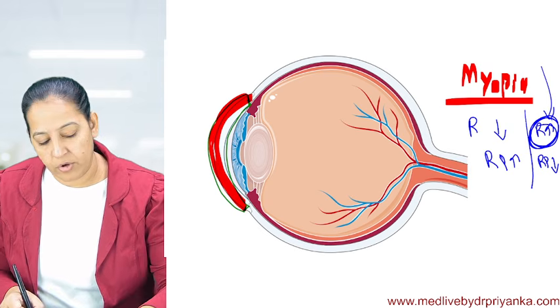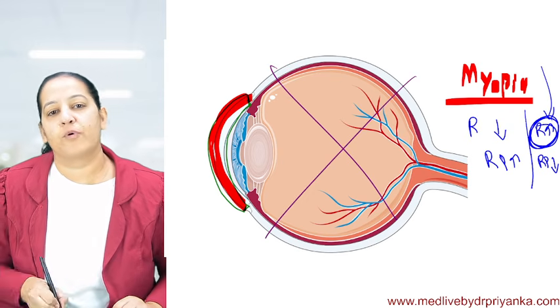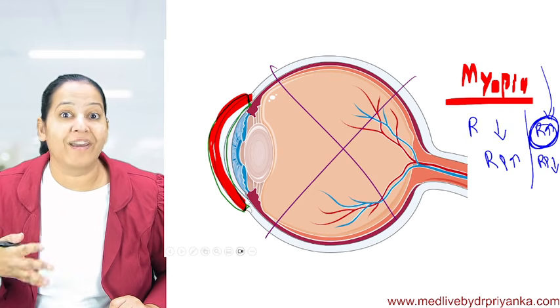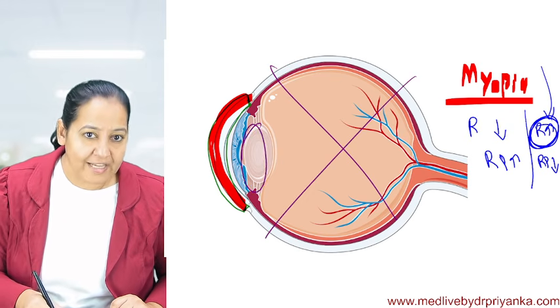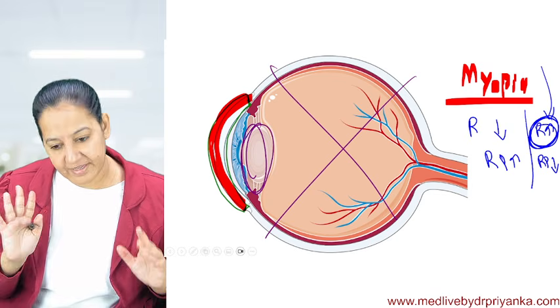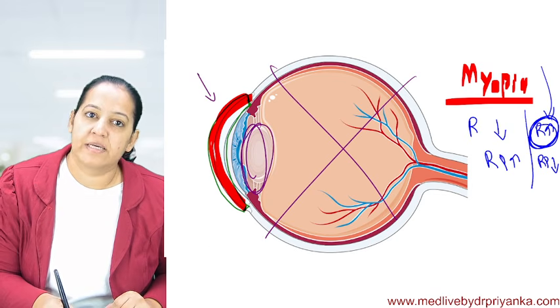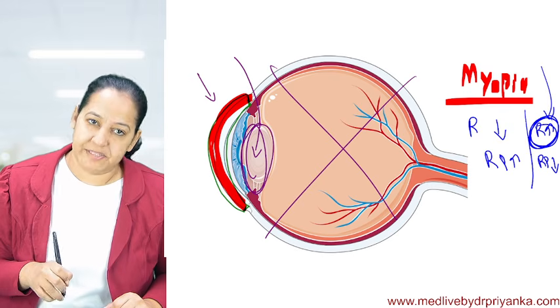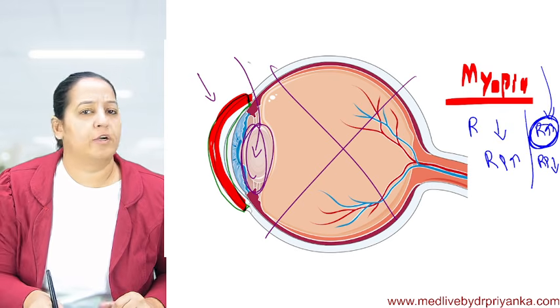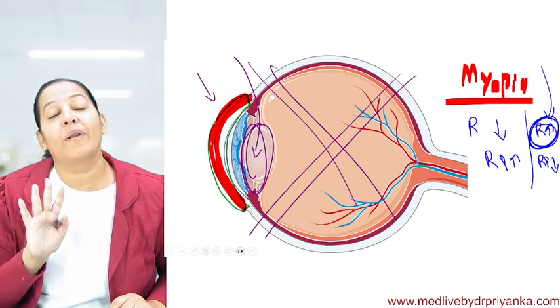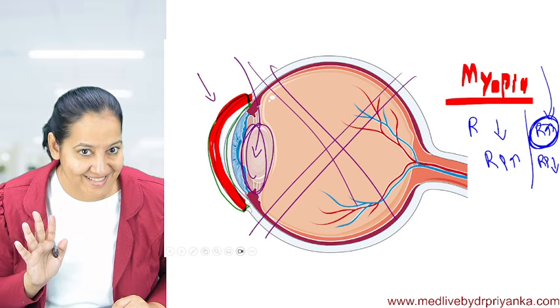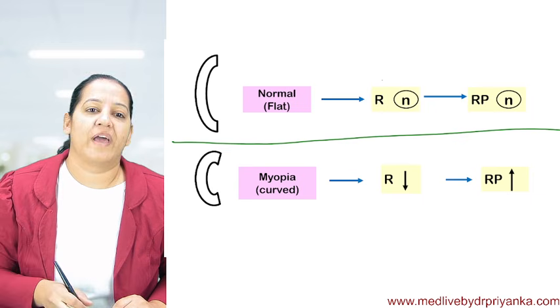So I have not drawn the complete eye. Currently, I'm just focusing on the cornea because first I will teach you corneal surgeries. Then I will teach you lenticular surgeries, and then I will show you the lens. First focus on cornea. Don't see the rest of the eye. Okay, see only cornea. Can you see cornea? Say yes. So these are the two diagrams of the cornea.